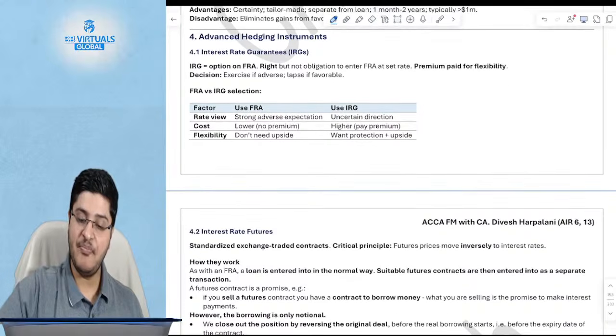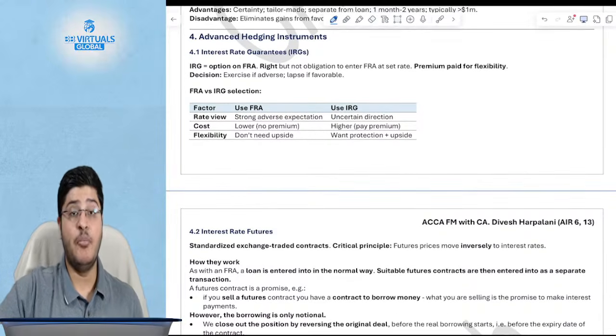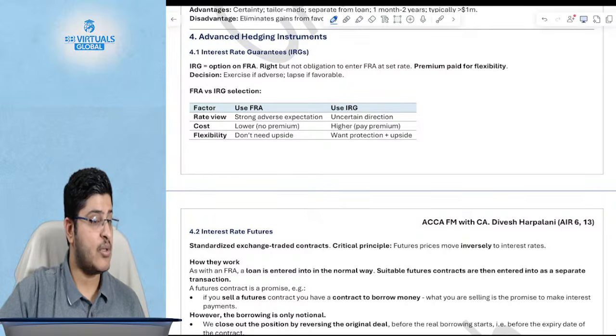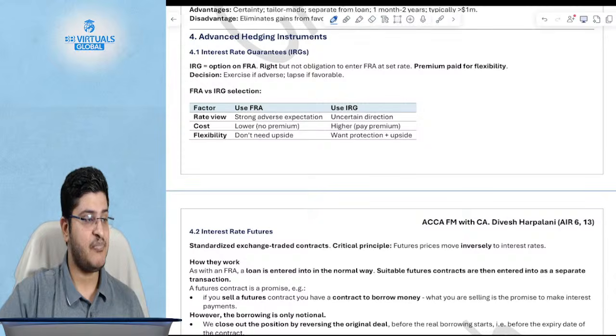Now moving to the next topic, I hope the FRA concept is clear, guys. For all those of you who are watching live, please let me know if the concept of FRA is clear before I go to interest rate guarantees.